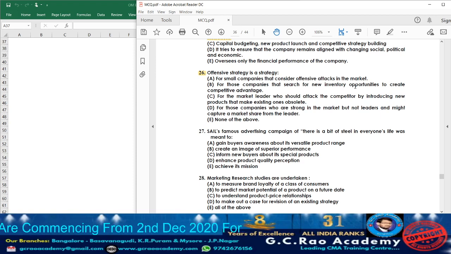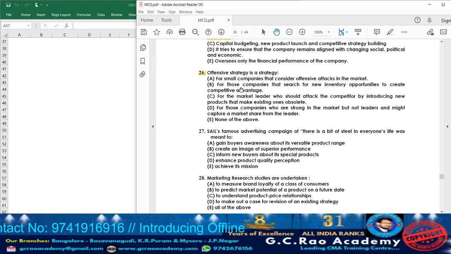Yes, if larger industries are applying offensive strategy, then for the smaller industries it will be considered an offensive attack, because when they become completely advanced, the cost of production will be less, so they will be able to sell at a very lower price. So for smaller companies, it can be considered as offensive attacks in the market. So option A will be somewhat appropriate. Let us go through the other options.